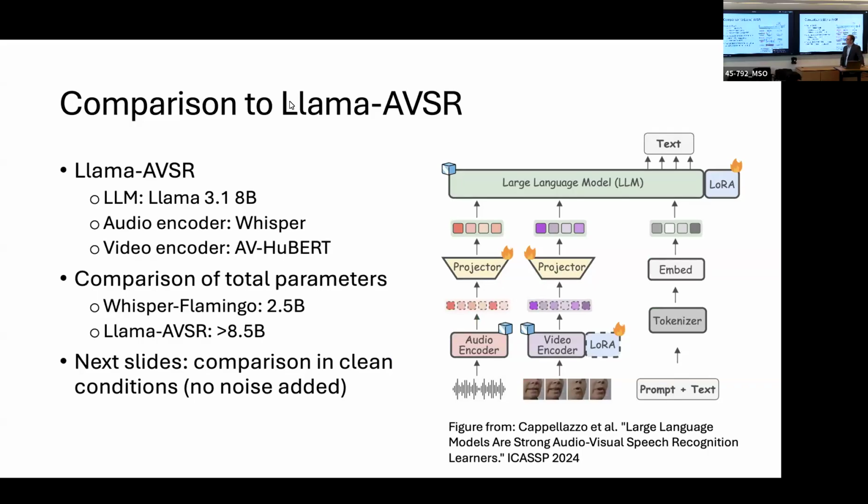I'd also like to compare to a recent AVSR model called Llama-AVSR from Meta. They propose to take an LLM, Llama 3.1 8 billion, and similarly use the audio and visual encoders from Whisper and AV-HuBERT. And instead of using Whisper as a decoder, they use Llama as a decoder. Comparing the total parameters, our model is much more lightweight because our decoder is much smaller, and their model is almost over 3 times larger than ours.